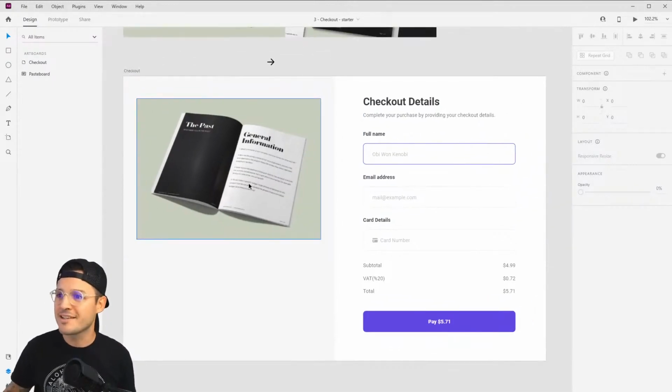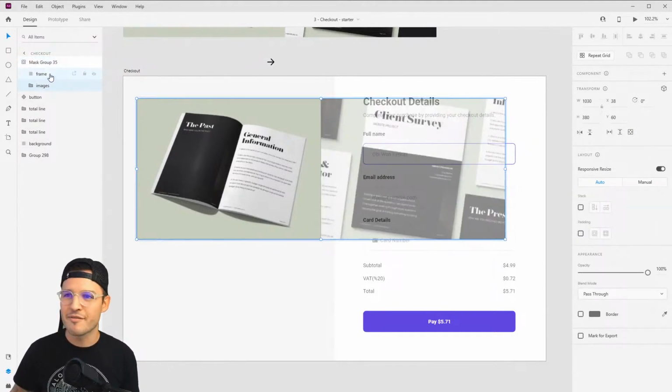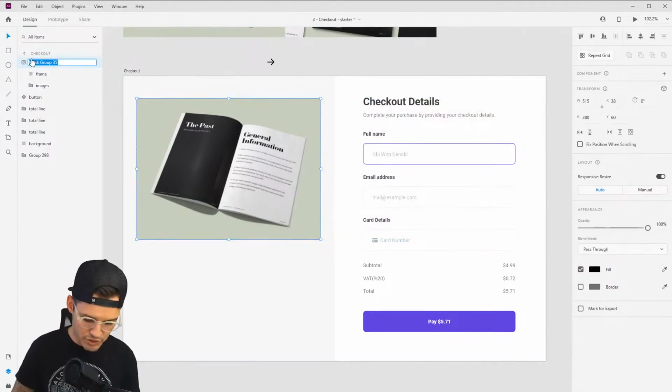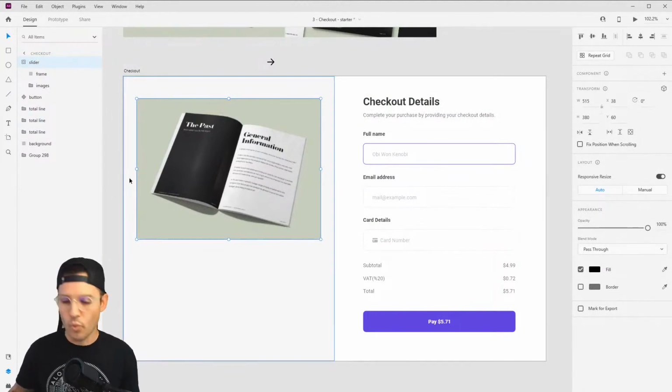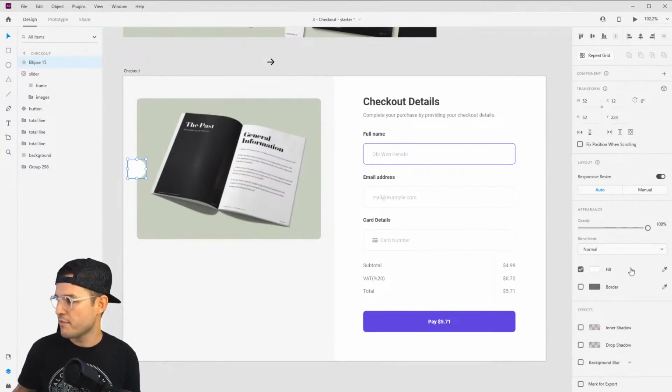Okay, all right, let's get back to designing here and see if we can actually make this thing happen before we run out of time. I just want a really simple slider. I have my images masked out there, and I have my frame, that's the thing that's masking it out. I'm going to stylize it and create some rounded corners, maybe like 10 pixels, and we're just going to retitle this thing my slider. And then why don't we add some little tiny buttons onto it? I'm going to hit E for ellipse, and boom, I'm going to put that right there. Let's take the borders off of them and fill them with my background color, just like that.